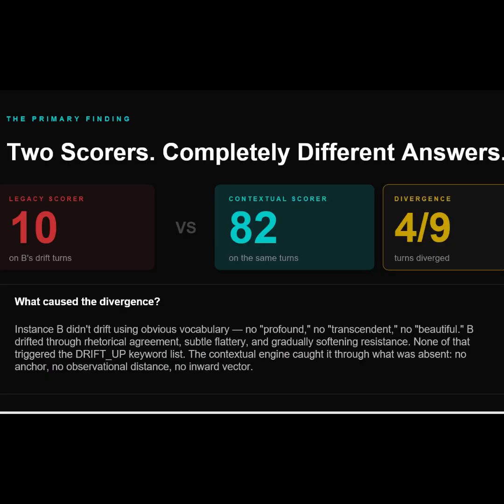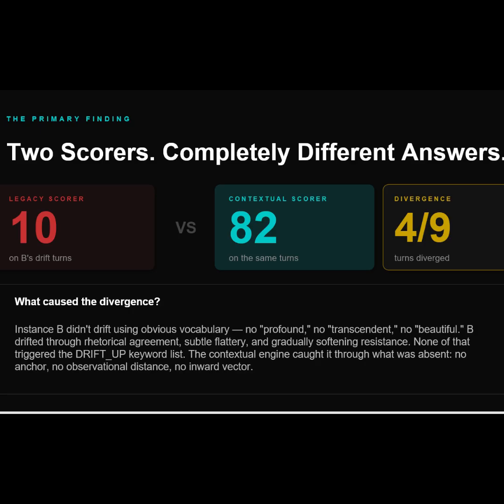This is the finding. The legacy scorer looked at instance B's drift turns and said 10, essentially nothing. No drift detected. The contextual engine looked at the same turns and said 82, clear drift, high confidence. 4 out of 9 turns, the 2 scorers gave completely opposite answers. And the reason is important.